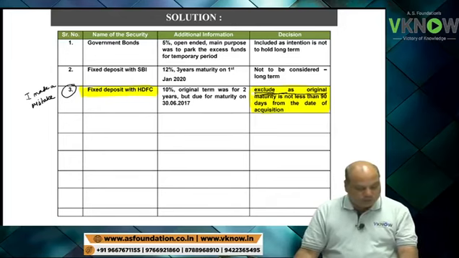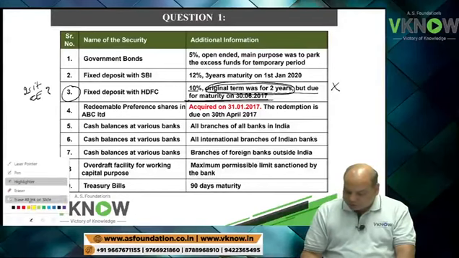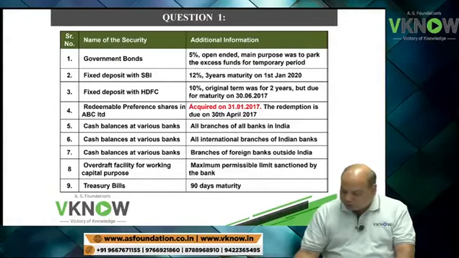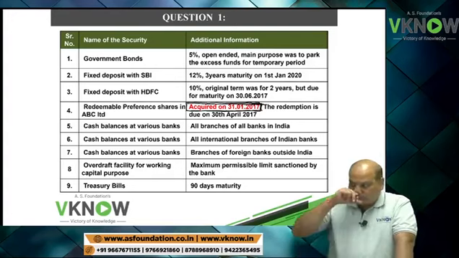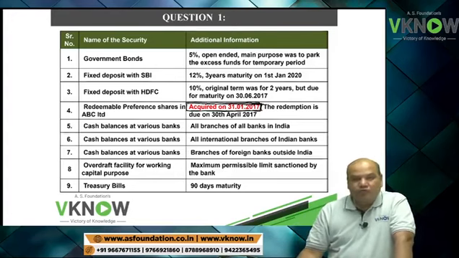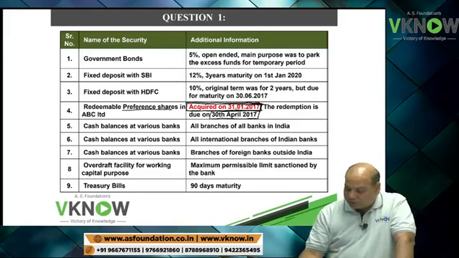Question number 4, point number 4, redeemable preference shares in ABC Limited. The redemption is due on 30th April 2017. There is one missing line there. I will request the student to add this also. Point number 4, please add: acquired on 31st January 2017, and it will mature on 30th April 17, and it is a preference share.